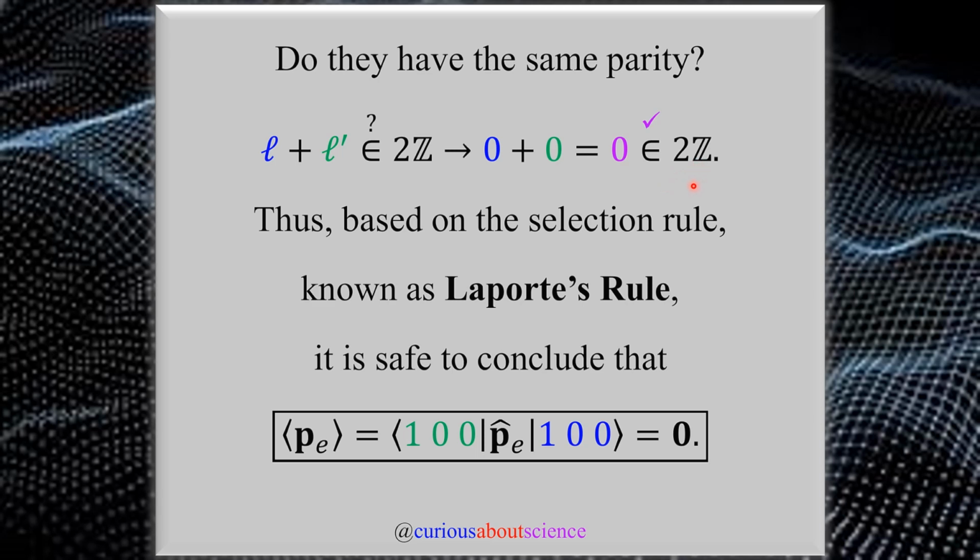Cool. That being said, based on the selection rules, which in this particular case, because it's the electric dipole operator, we have Laporte's rule, and that is something that comes up all the time in the chemistry world. Very important for you to have if you're in chemistry. But the bigger picture here is that because this rule is now implemented, we know that this has to be 0. Okay? Same parity, thus 0.